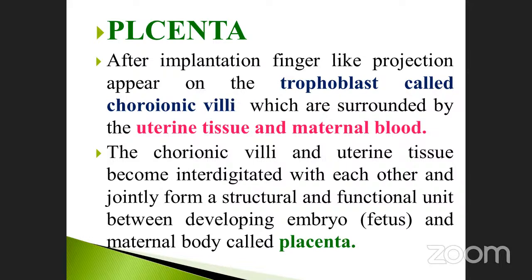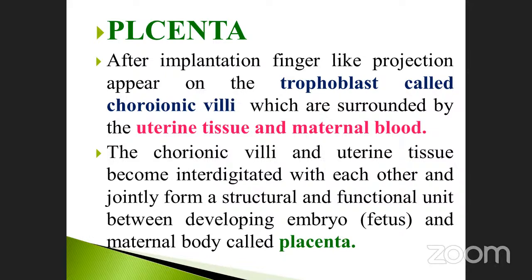These are the uterine tissues as well as the maternal blood present in it, and the maternal body is called as placenta. The maternal body is called as, what is that? Placenta. Sometimes they may ask the question, placenta is also called as a maternal body. What is the meaning of maternal body? Functional unit between the developing embryo and the maternal body.